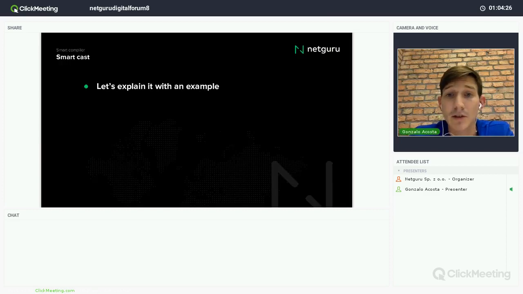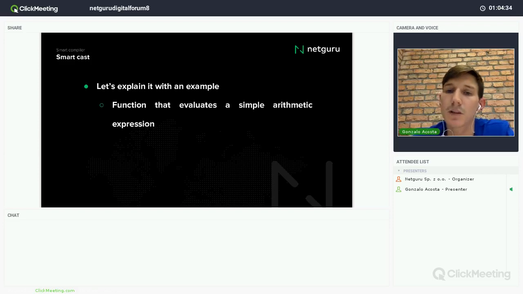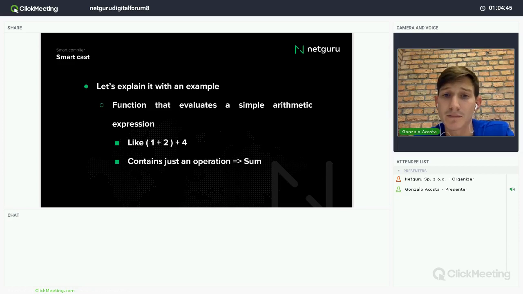Right now, let's do a really easy example to explain it. I think this way is easier to explain. I have a function that evaluates a simple arithmetic expression, something like 1 + 1 + 4. It will evaluate that expression. And just to simplify the example, it will contain just one operation, plus, the sum.